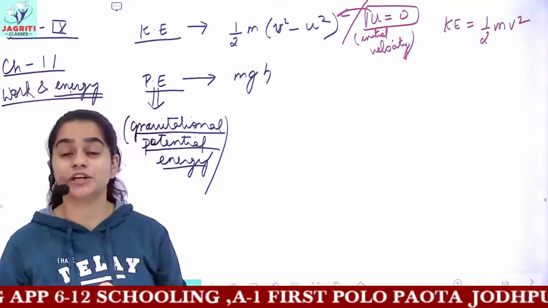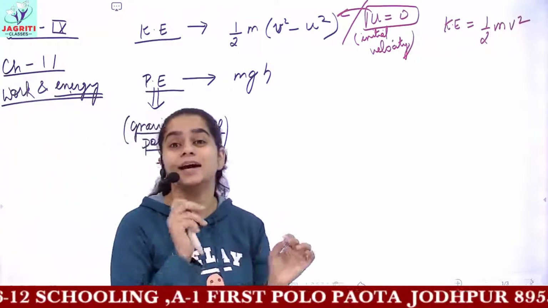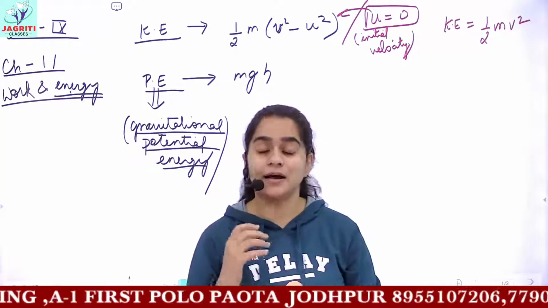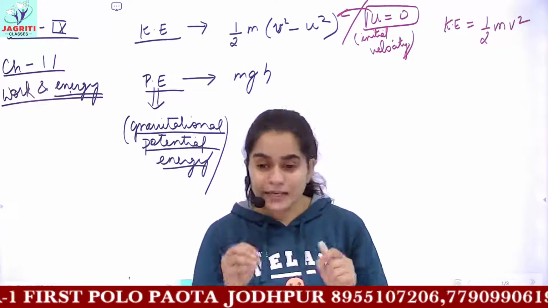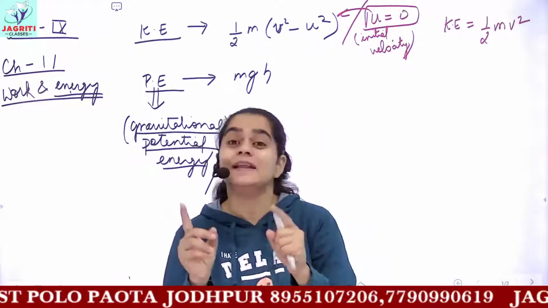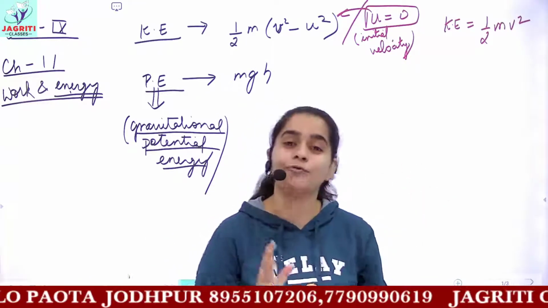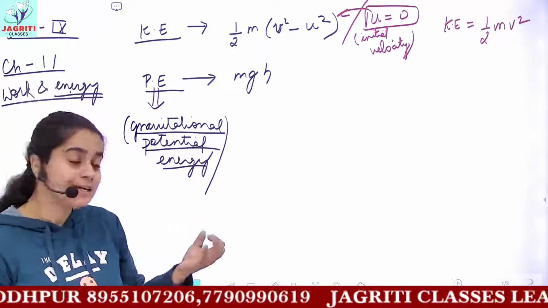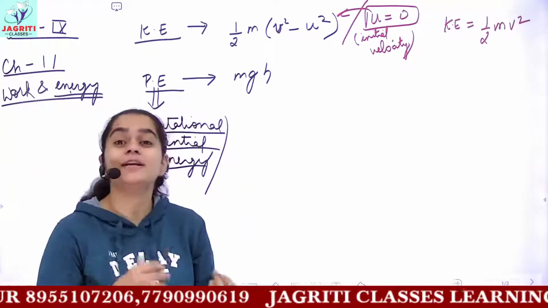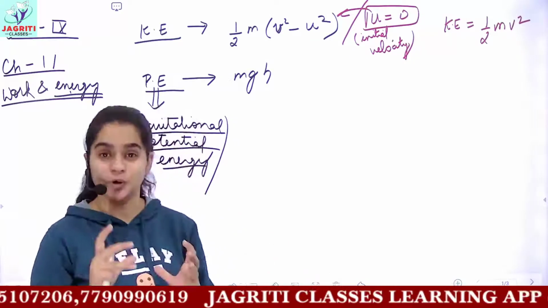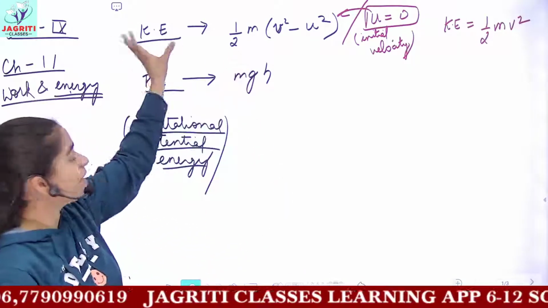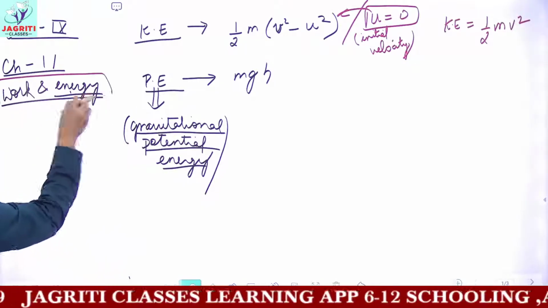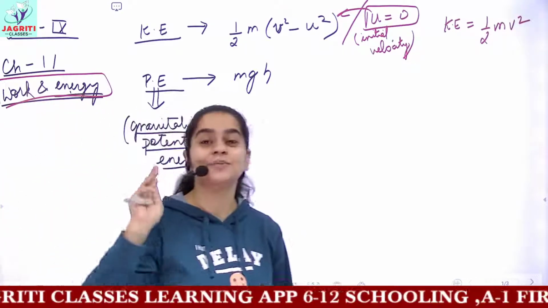I told you during the derivations and also in the introductory class that work and energy are relative terms. What do I mean by relative? If any object has energy, then only it can perform work. If the object does not have energy, then it is not able to perform any kind of work. So energy and work are related terms, and therefore we are dealing with both terms in the same chapter.